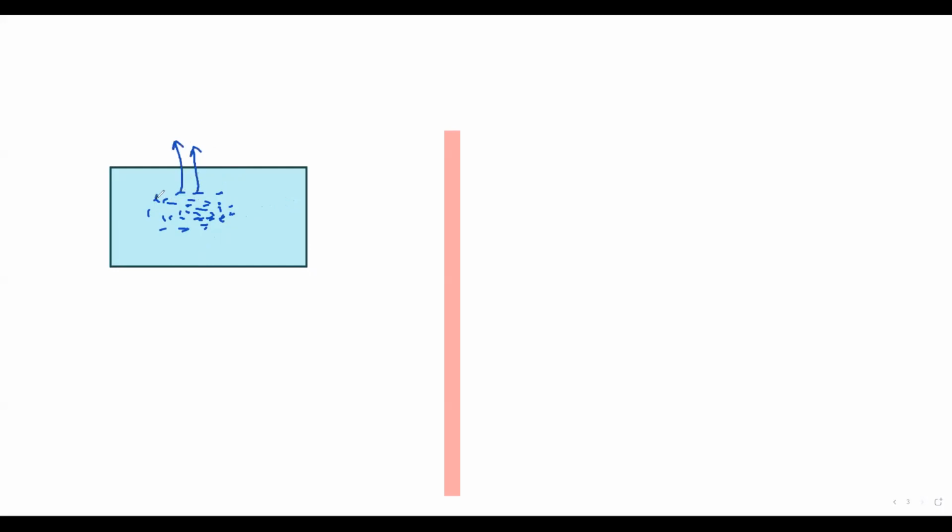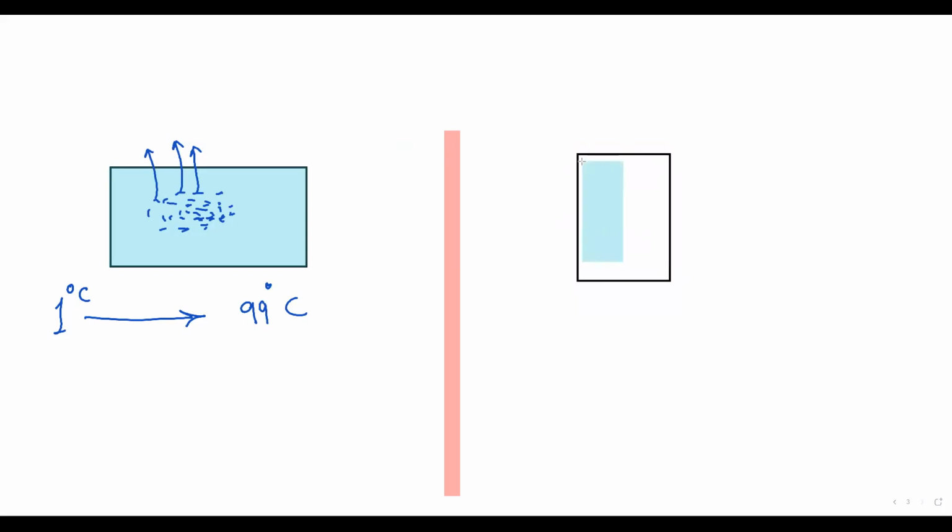This is called evaporation. Evaporation takes place at any temperature, starting from 1 degree Celsius, even 99 degrees Celsius. Evaporation can take place at any temperature between 1 and 99. What about boiling? The boiling starts at exactly 100, not less than 100.